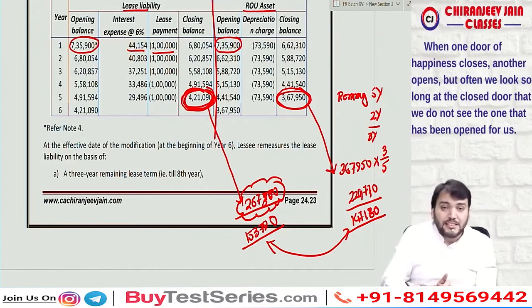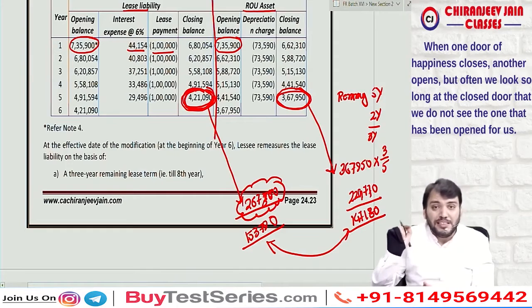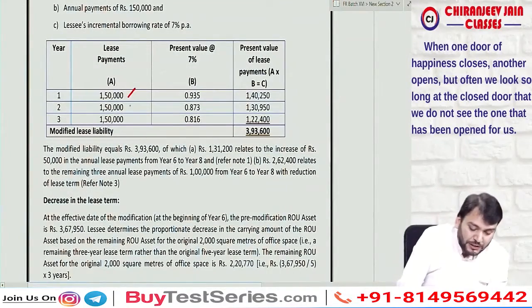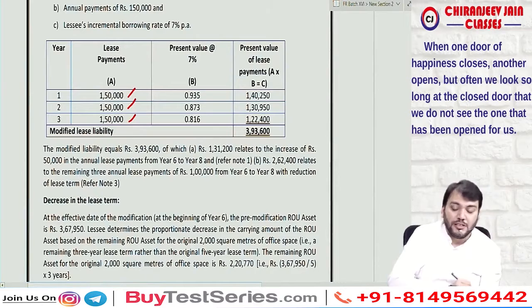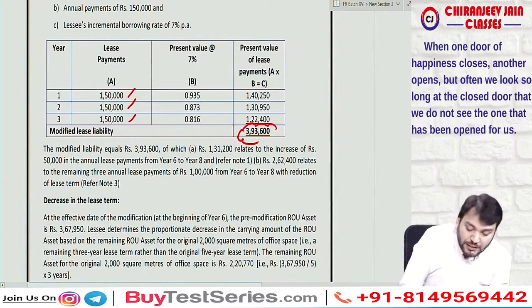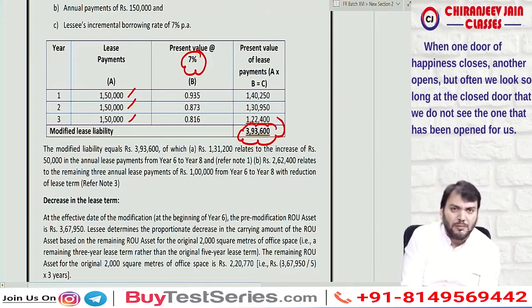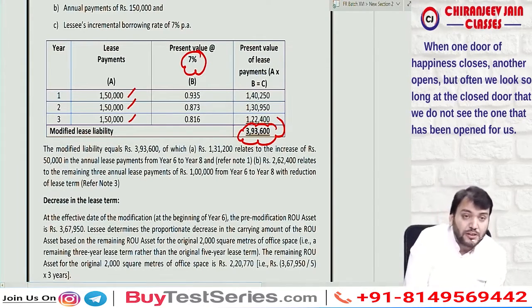Yes, sir. But can I say now we need to pay not 1 lakh, we'll pay 1,50,000, because of changes in the scope. Correct. It means we need to modify our lease liability because of the increase in the scope. So we are paying 1,50,000, 1,50,000, 1,50,000. This is the modified lease liability based on the revised discount rate. Are you able to understand what I'm saying? Yes, sir.